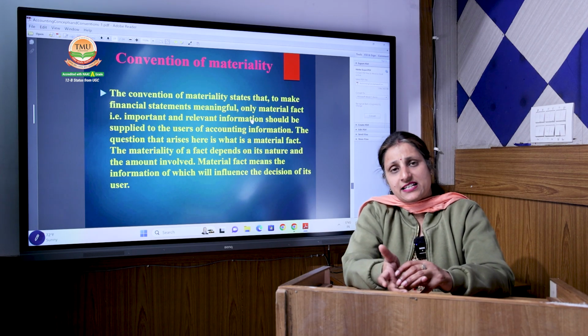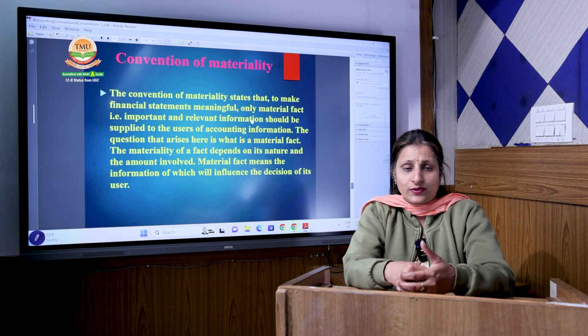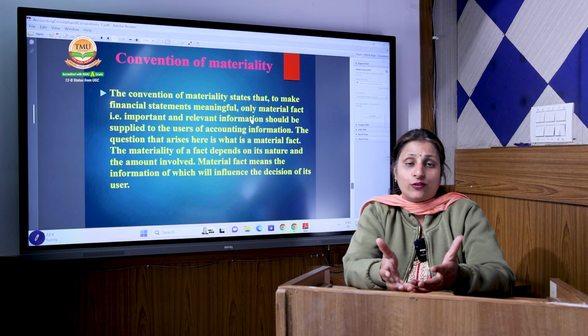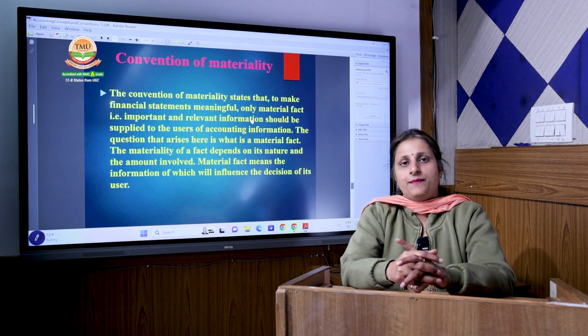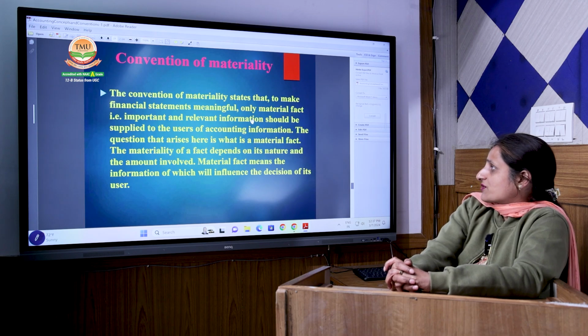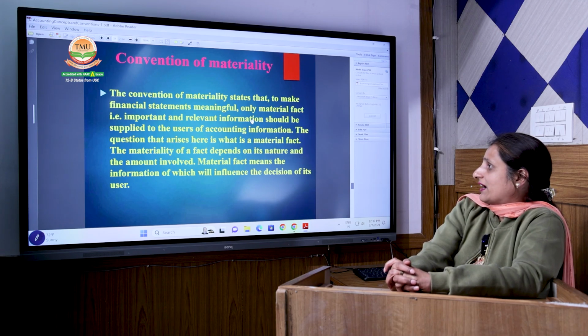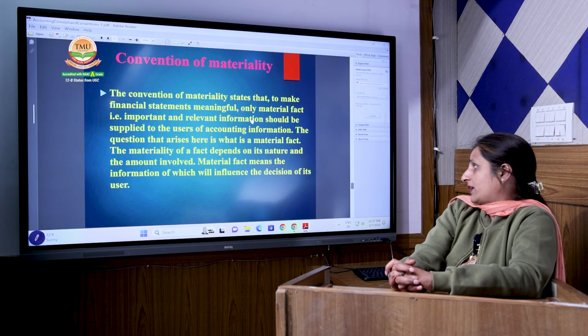Some miscellaneous expenses whose vouchers are not there, if it is a very minimal amount that is not making much impact on the profit and loss of the business, then it can be recorded in the business organization. The convention of materiality states that to make financial statements meaningful, only material facts, that is, important and relevant information, should be supplied to the users of accounting information.